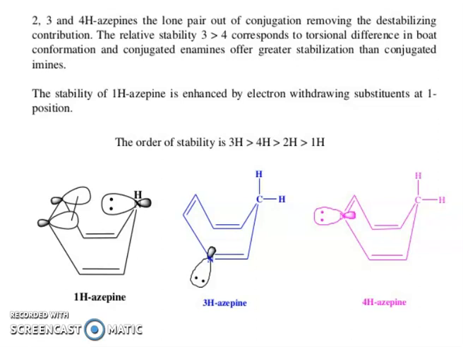The relative stability of 3 greater than 4 corresponds to torsional difference in both conformations, and conjugated enamines offer greater stabilization than conjugated imines. The stability of 1H azepine is enhanced by electron withdrawing substituents at the one position. So, the order of stability is 3H greater than 4H greater than 2H greater than 1H.